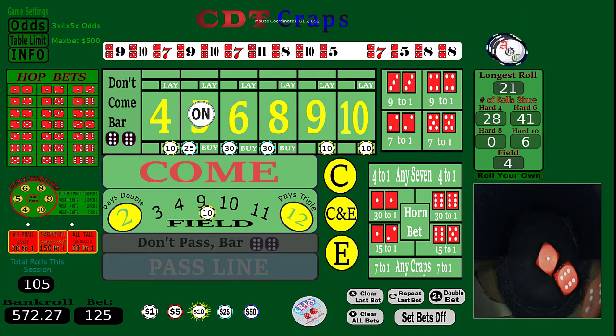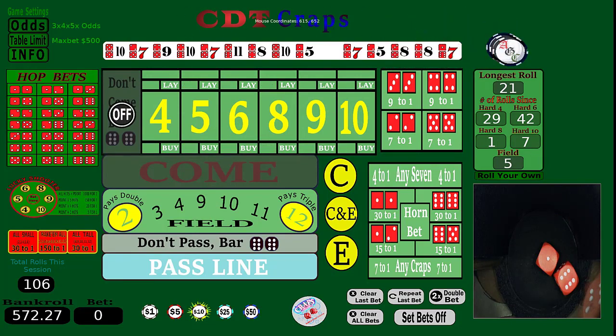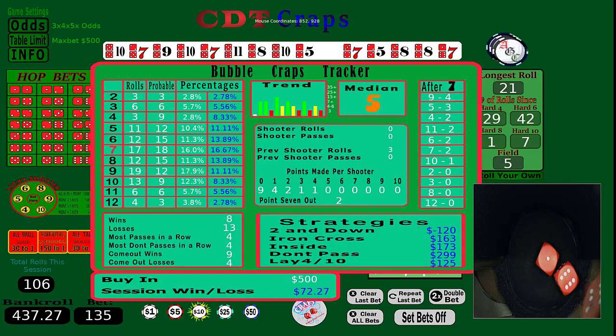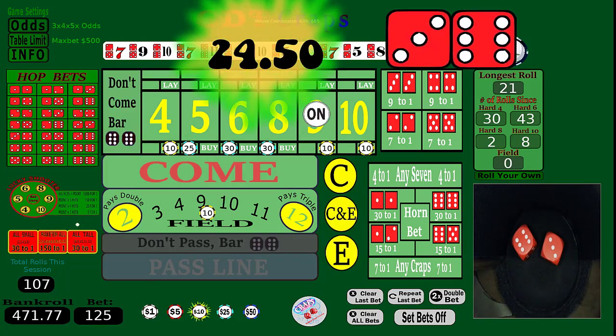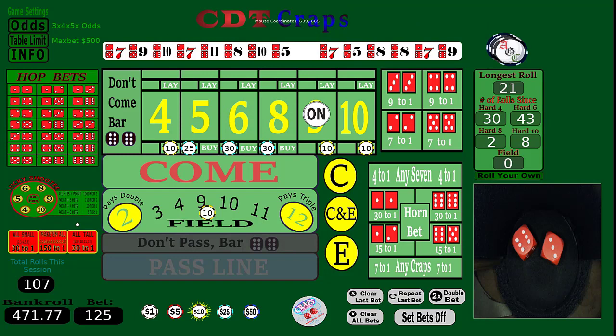All right, there's our 7 out. Okay, so now we're going down a little bit. Let's see what's going on now. 7s are popular. Look at that. We have a 2-roll 7. We have a 4-roll, 5-roll 7. We have a 3-roll 7. Okay, so you would say, oh, 7s are hot or 7s are catching up. No, they're not. It's just what we had. Oop, that's too much money. Need a 10 there. All right, let's go. All right, there's a 9. Again, we're doing well on the come out 7s. That's pretty good. Not a lot of back-to-back numbers either.